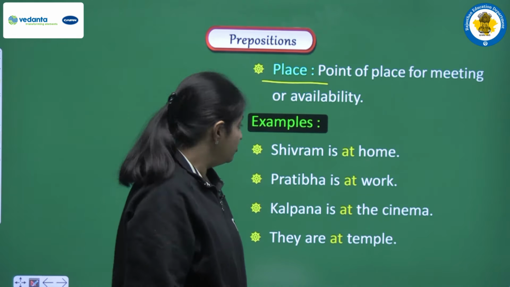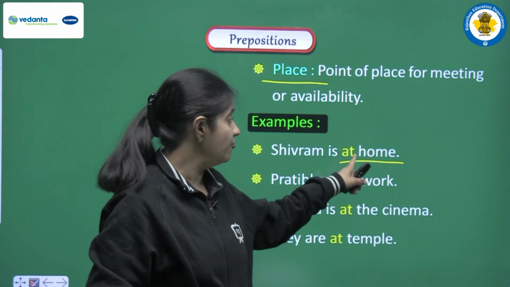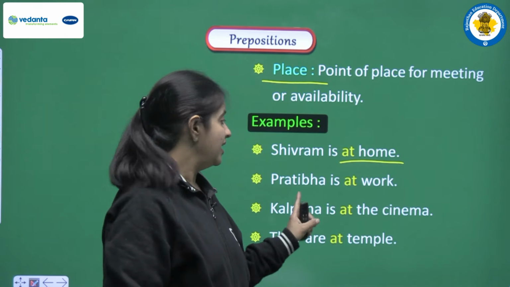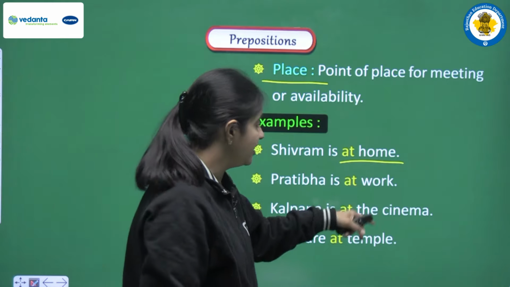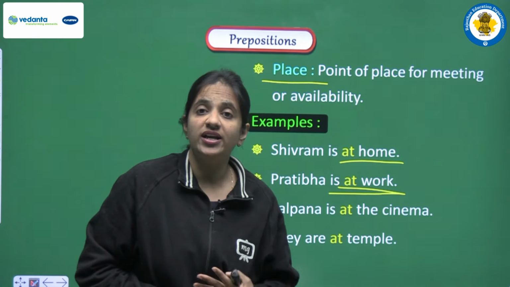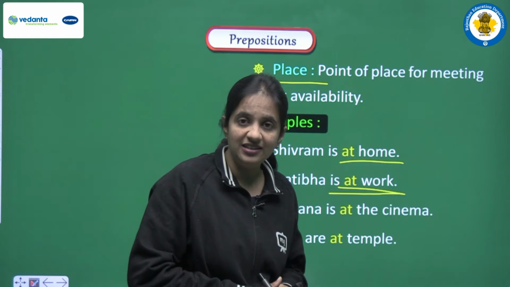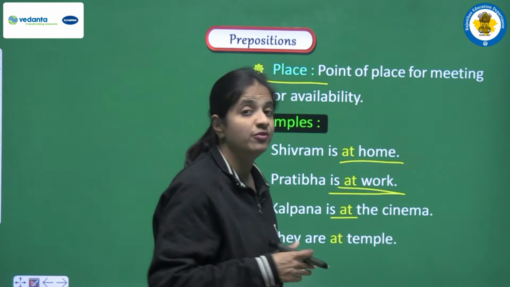So here we are talking about some place. Home is also a place, but here before home we are using at. Next one is Pratibha is at work. So here at work means the place where she works. Again we are talking about her workplace, but here we have to use at. Next one is Kalpana is at the cinema. Again, cinema is a kind of place, but here in this sentence we are using at before the place.